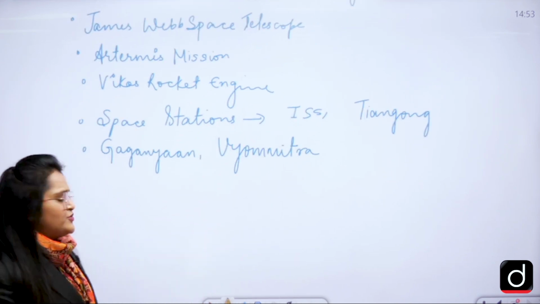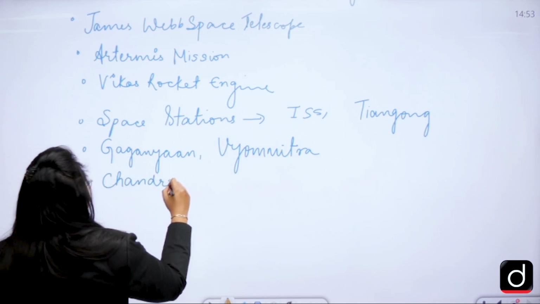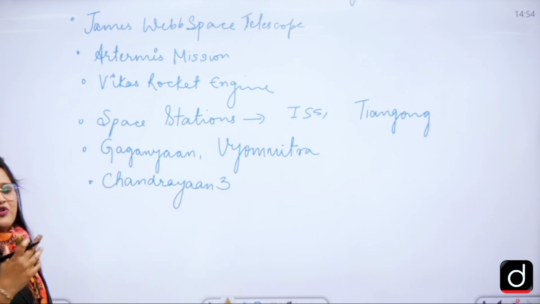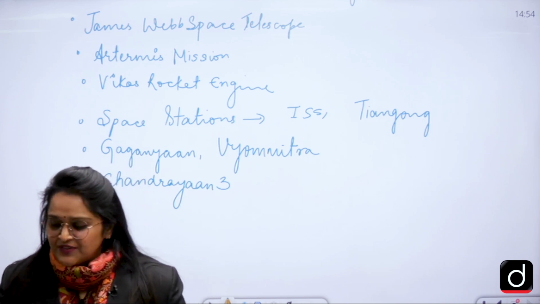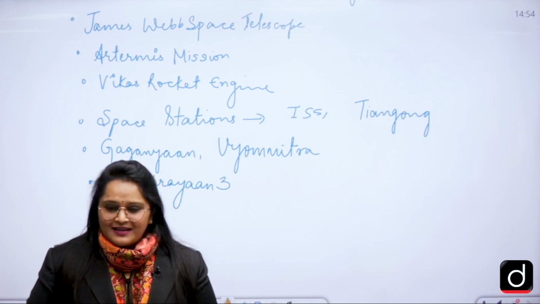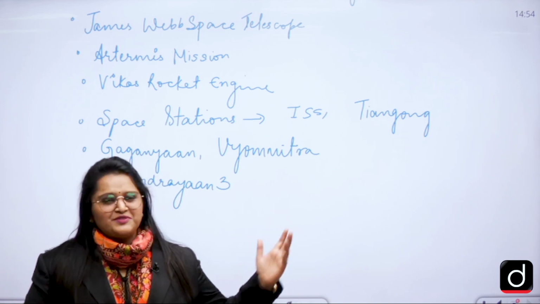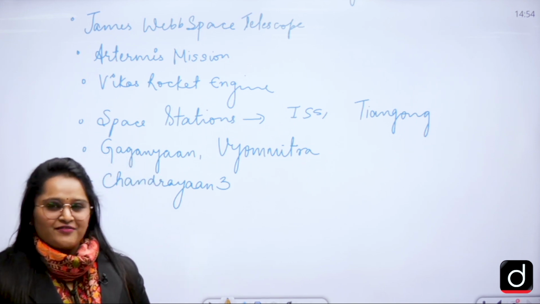Then we are going to cover Chandrayaan 3. If you have to know about Chandrayaan 3, you should have an idea about Chandrayaan 1 and Chandrayaan 2. Am I clear? And some other missions. So these are some of the missions that we will be covering.